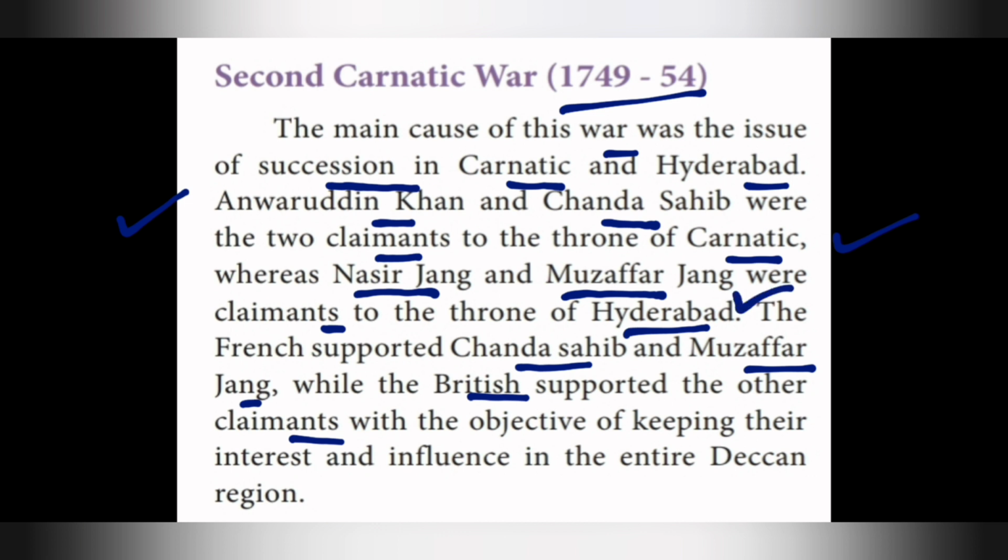The French people supported Chand Sahib and Muzaffar Jung, while the British people supported Anvaruddin Khan and Chand Sahib. This is the picture of Muzaffar Jung.